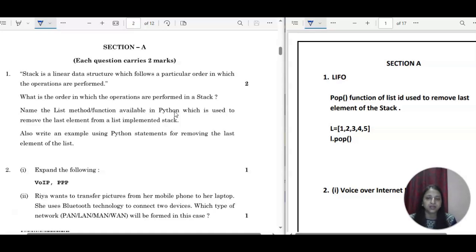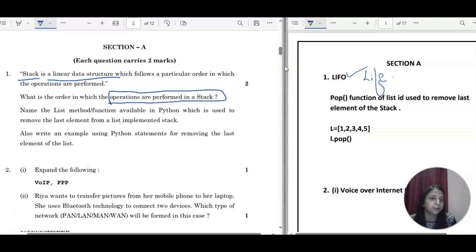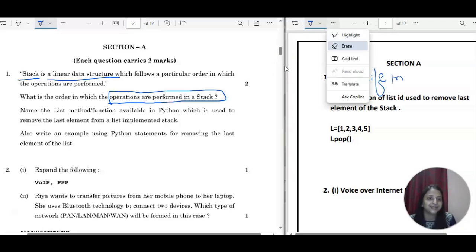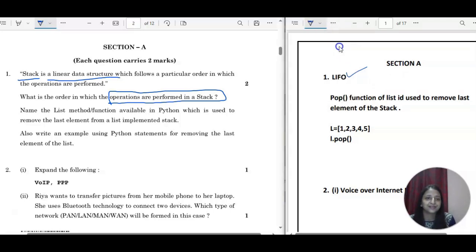Section A: stack is a linear data structure which follows a particular order in which the operations are performed. What is the order in which the operations are performed in a stack? It is a LIFO data structure, last in, first out. So whatever you insert at last, it will come out first. The insertion and the deletion will take place with respect to this.